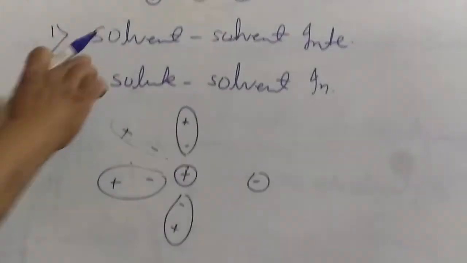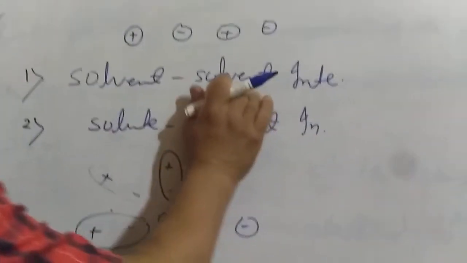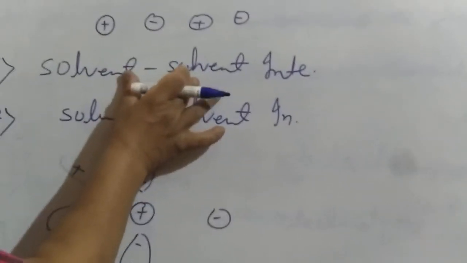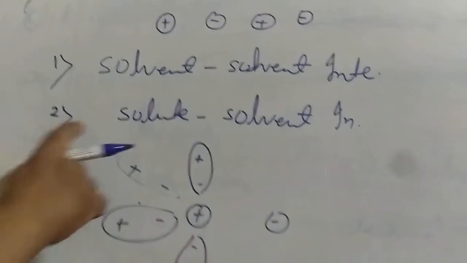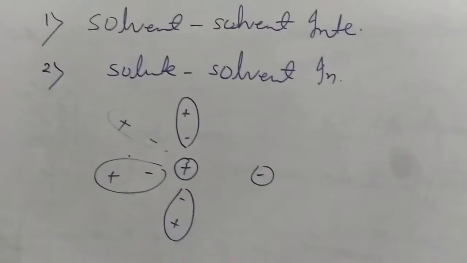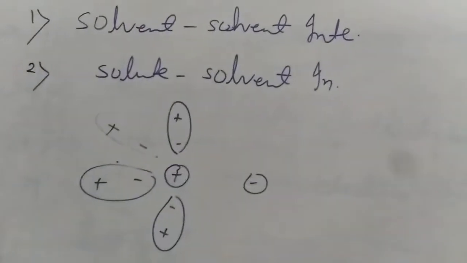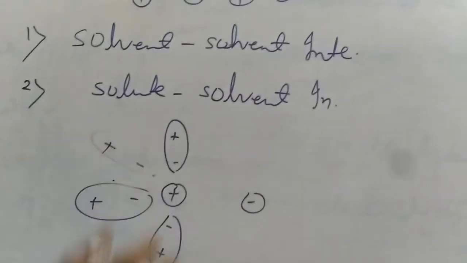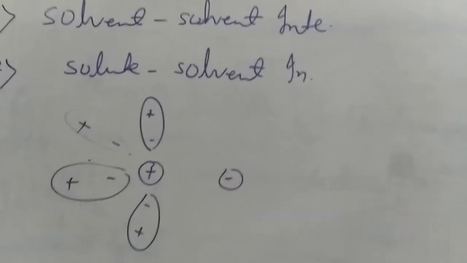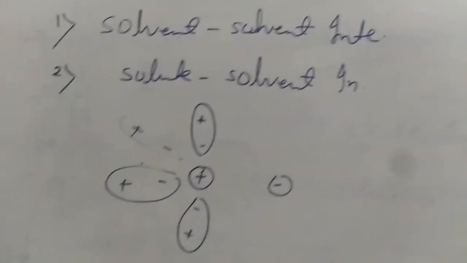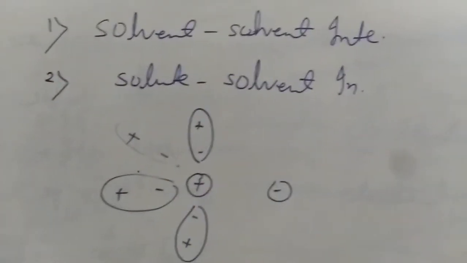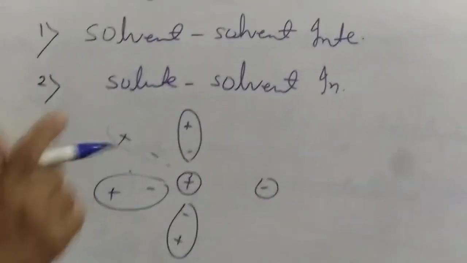The first factor is solvent-solvent interaction: the more the viscosity of my medium, the less the mobility of the ions. The second one is solute-solvent interaction. As you know, the attachment of solvent particles to the solute particles is called solvation. The more the solvation, the bulkier your ions become, and if they are bulky, their mobility will be less.